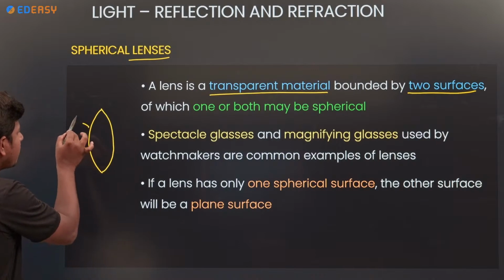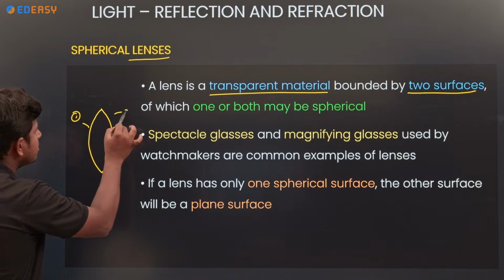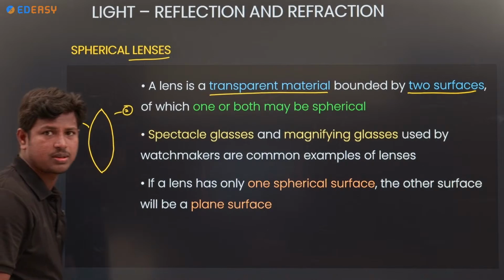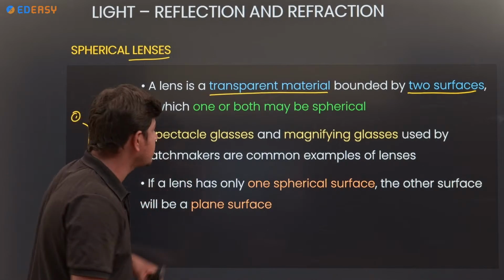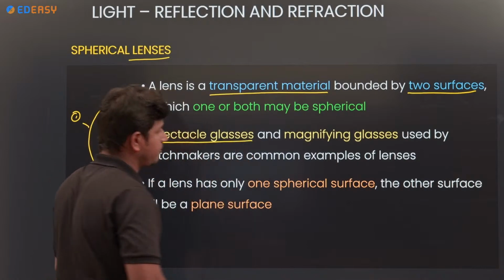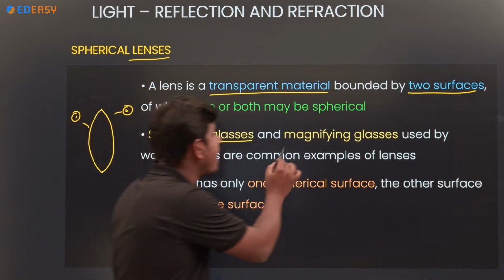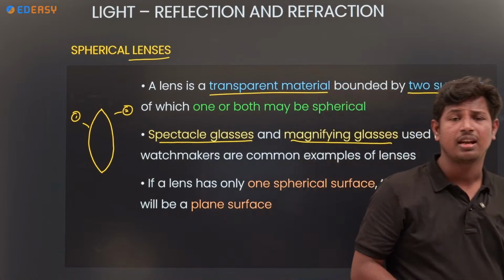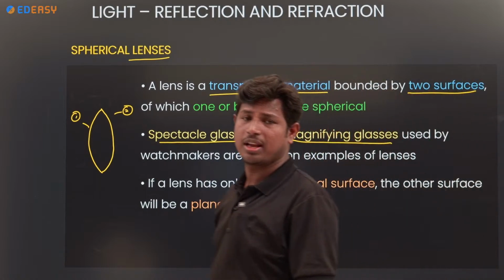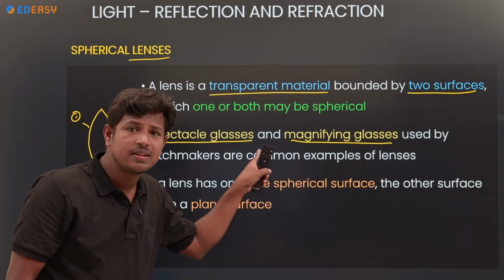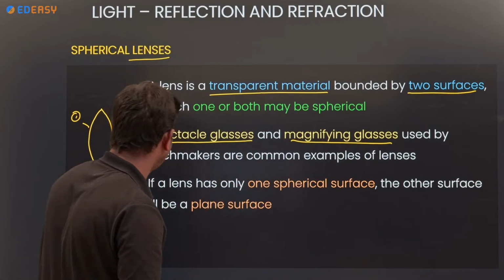This is one refracting surface and this is another refracting surface. Lenses are used in spectacles, glasses, and magnifying glasses, and also in telescopes and microscopes.